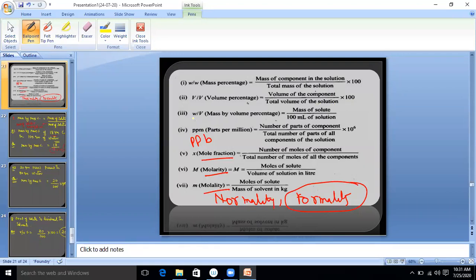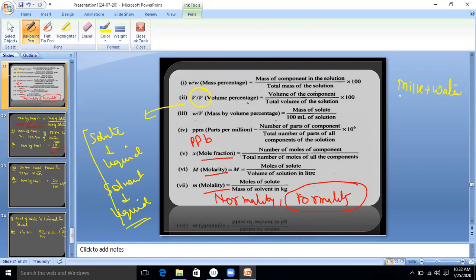Now next one is weight by volume percentage. Volume by volume percentage we generally use in case of liquid solution, when solute is also liquid and solvent is also liquid, because it is easy to find out the volume of the liquid. So suppose milk dissolved in water. Milk is liquid, water is also liquid. So in this case, we will use volume by volume percentage.